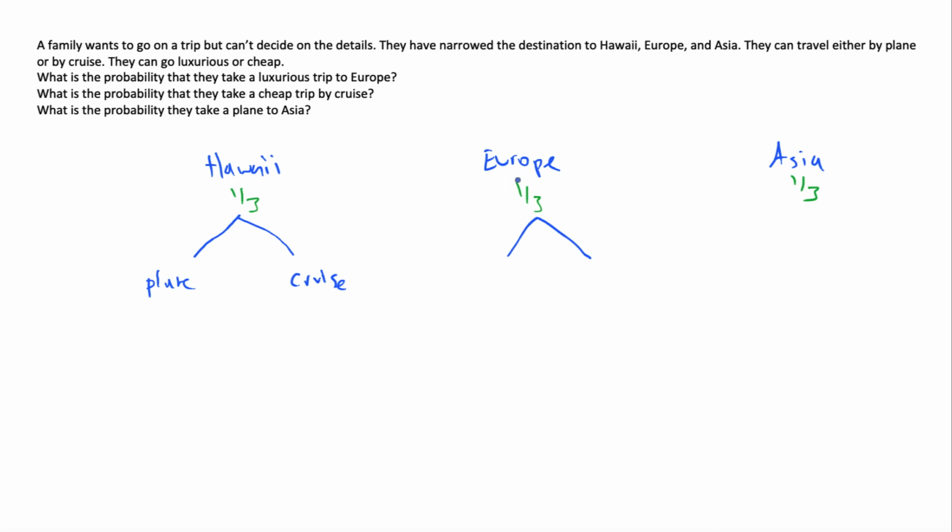Same thing for Europe. Once they decide to go to Europe, are we going to go by plane or are we going to go on a cruise? And finally, of course, with Asia as well. Are we going to go by plane or are we going to go by cruise? And what's the probability that they go on a plane? Well, it's either plane or cruise, so this is going to be 1/2. 1/2 here, 1/2 here, and these are each actually going to be 1/2.